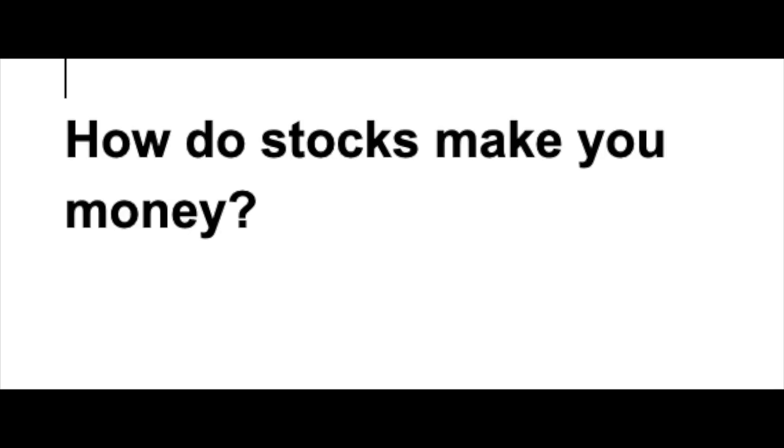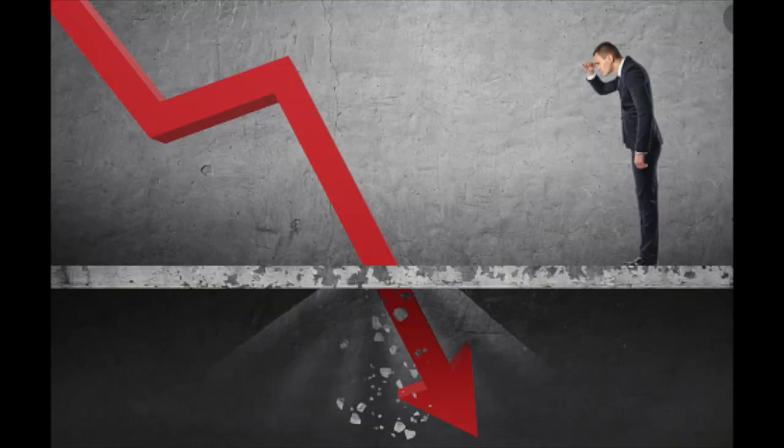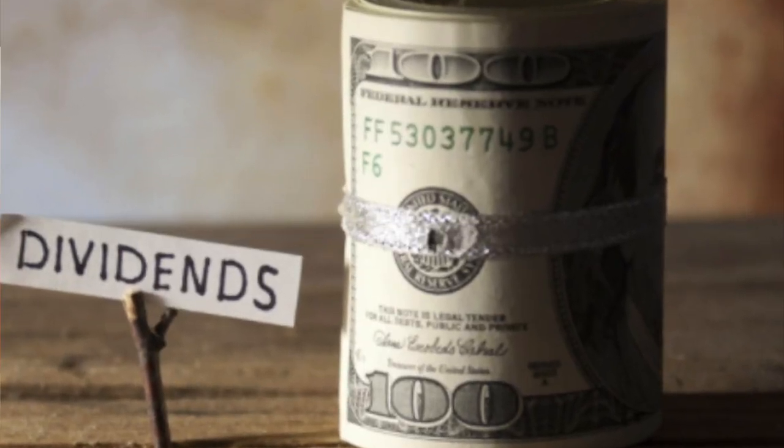How do stocks make you money? First, by appreciation. So you might buy a stock at $100 and it goes up to $120, so you've made money. Also, the stock can drop. You could buy the same stock at $100 and it goes down to $80, or through making money for a dividend. What is a dividend?